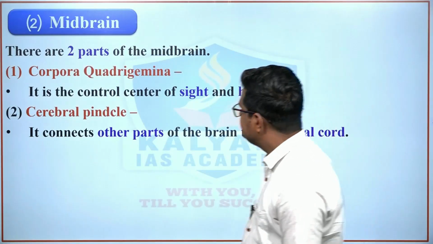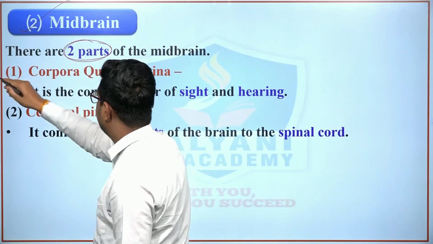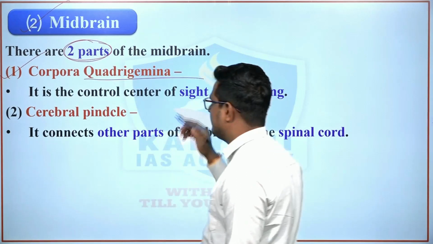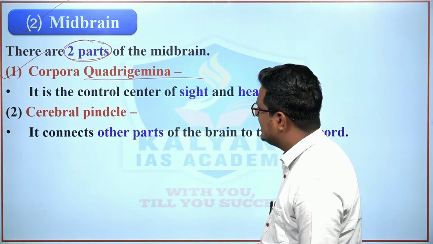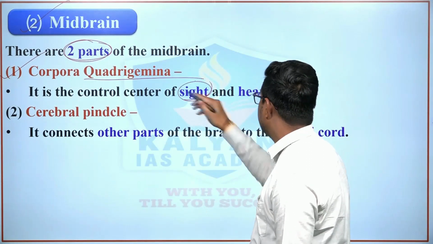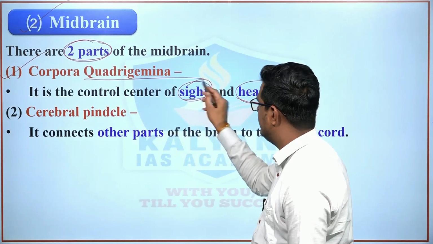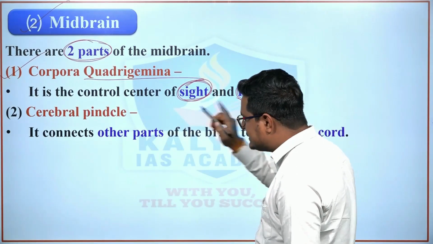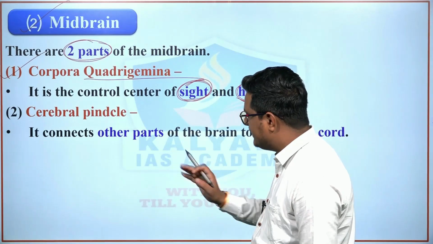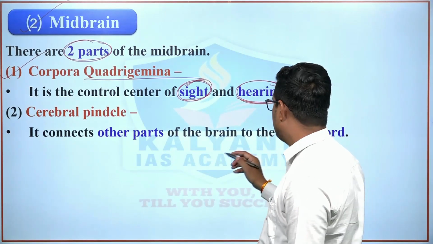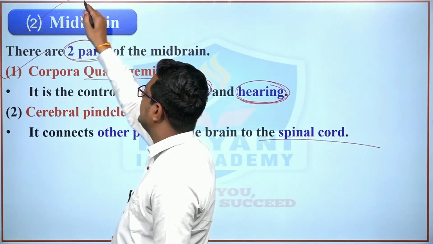Now midbrain, right? There are two parts of the midbrain. The first is corpora quadrigemina, right? Corpora quadrigemina is the control center of sight and hearing, right? So this corpora quadrigemina is the control center of sight as well as hearing. Second, cerebral peduncle, right? The cerebral peduncle connects other parts of the brain to the spinal cord. Now third is hindbrain, right?